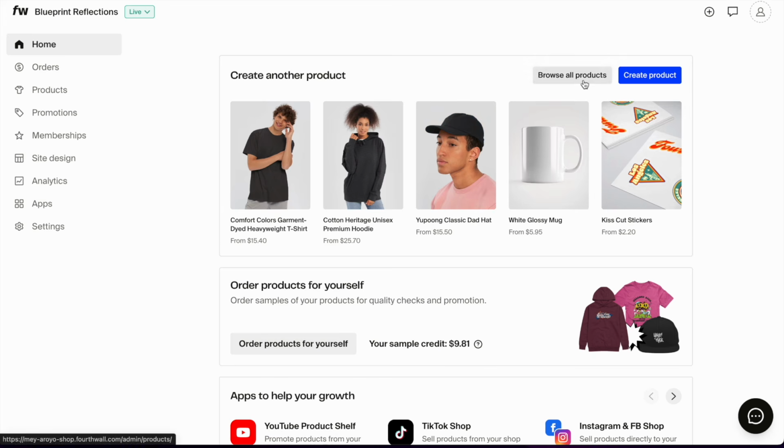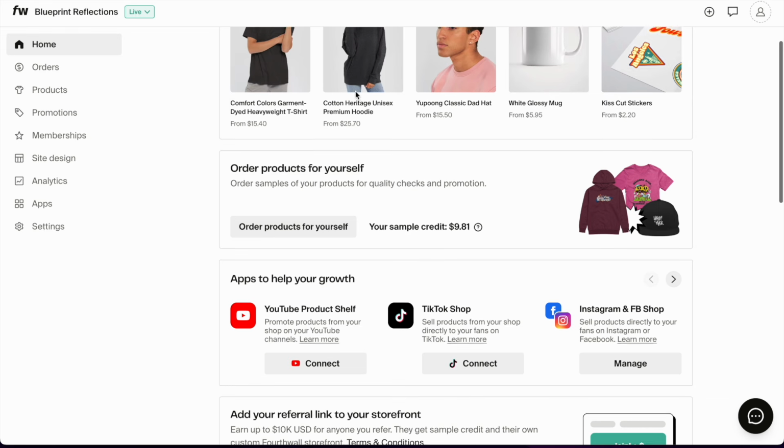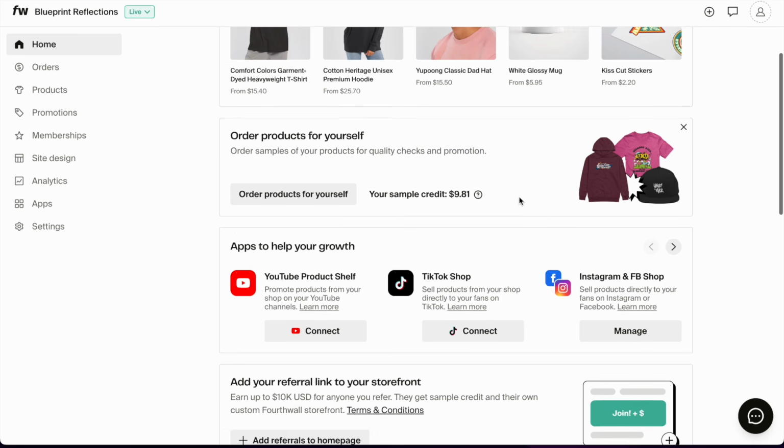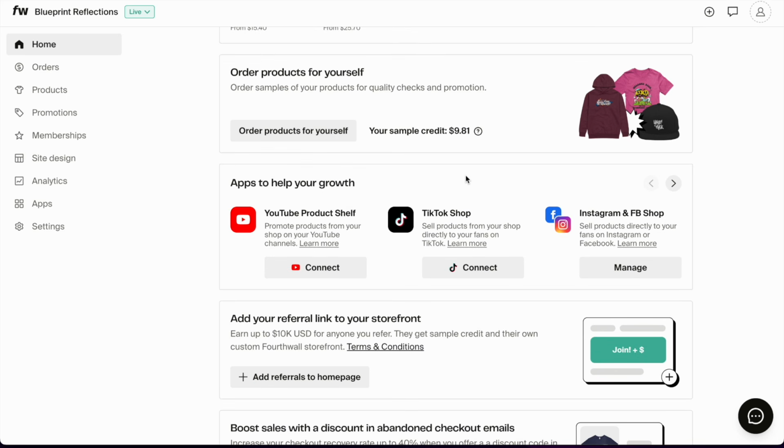You can quickly start creating a new print-on-demand product. You can order products for yourself with your sample credit, which I think I mentioned in the beginning, or there will be details about this in the description. If you use one of my links, you basically get sample credit for yourself, and I also get one for me. There are quick links for apps to help you grow, which is connecting to YouTube Shelf, TikTok Shop, Instagram and Facebook shops, and there are more apps on the left side over here, which I will show you when we get to this. We're basically going to go over the entire dashboard from top to bottom to make sure that we don't miss anything.